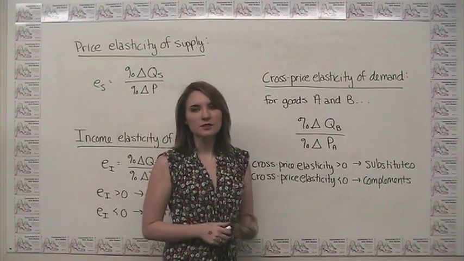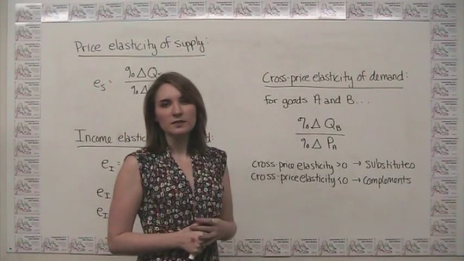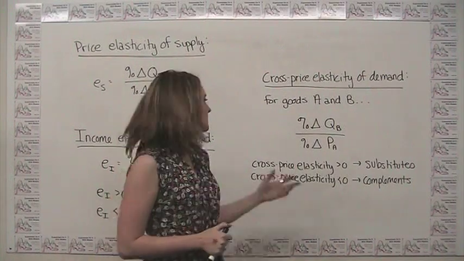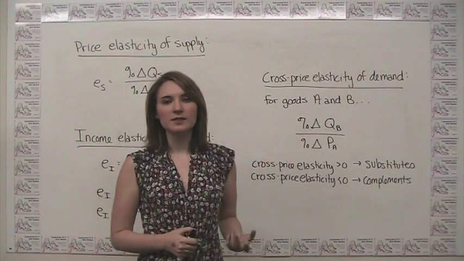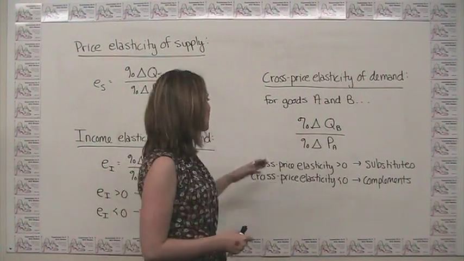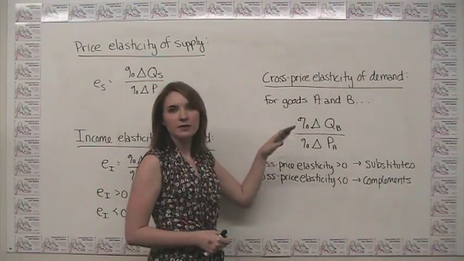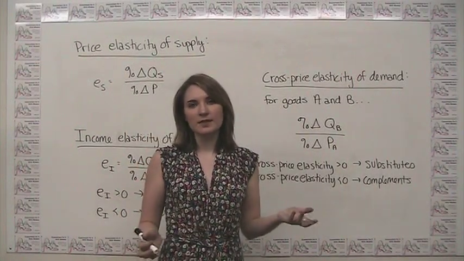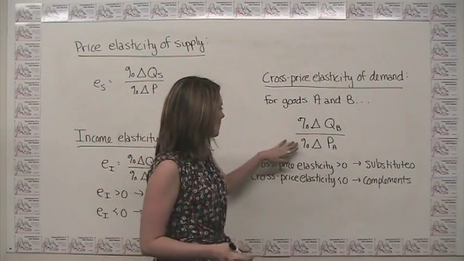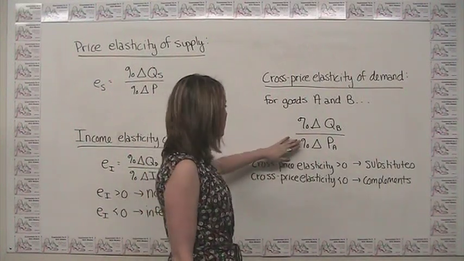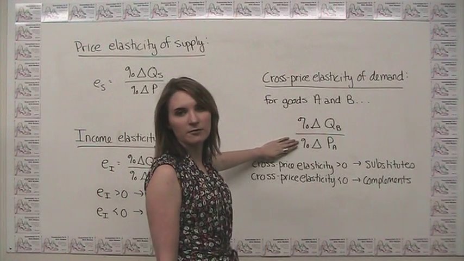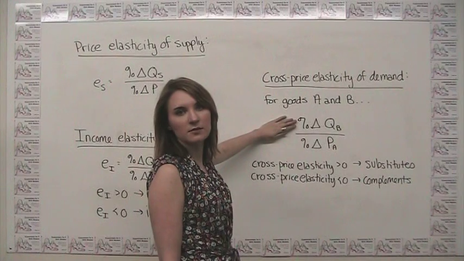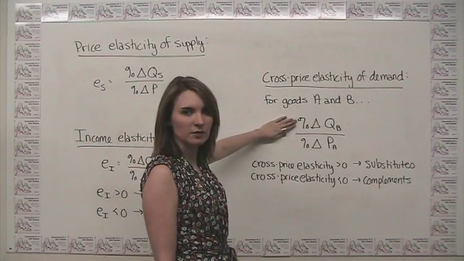Again, when we talked about the determinants of demand, we said that one of the determinants of demand was the prices of related goods. So let's see how that factors into our cross-price elasticity of demand here. So if we have substitute goods, those are ones where you use one good instead of the other. So in that sense, a rise in the price of one good is going to lead to an increase in demand for the substitute good.